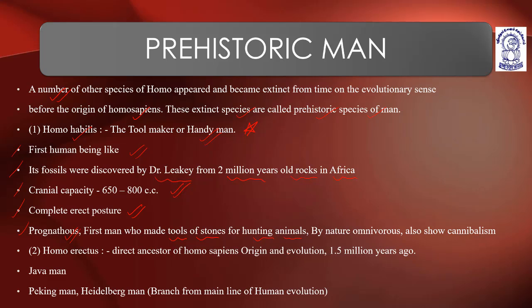By nature, they were omnivorous, feeding on vegetables, fruits, and flesh. They also showed cannibalism; they could kill their own crew members.